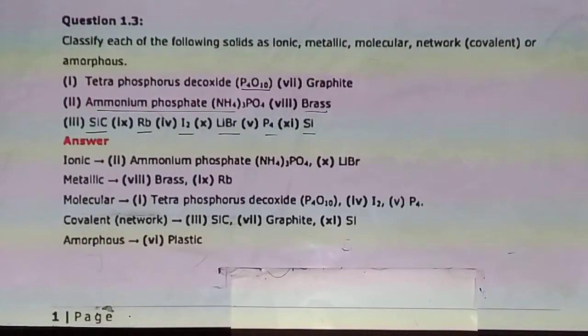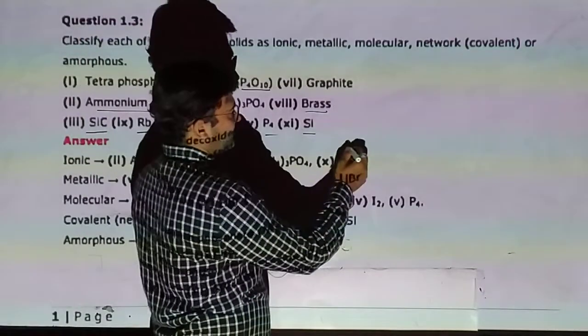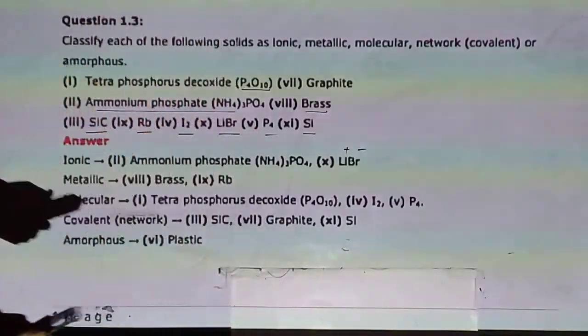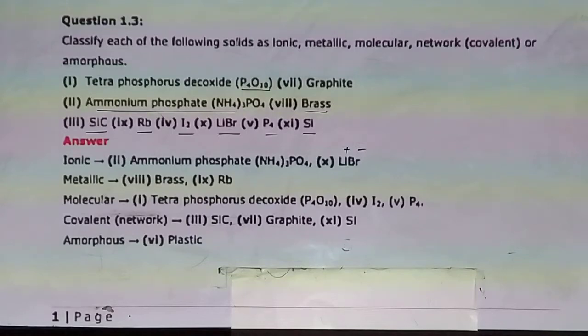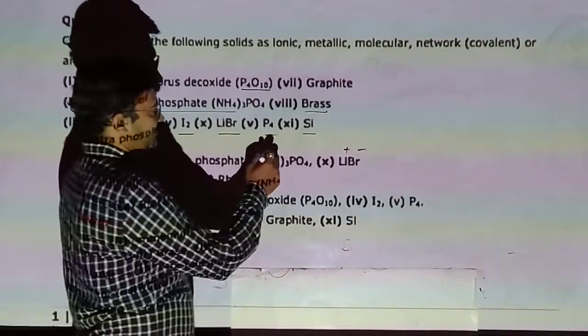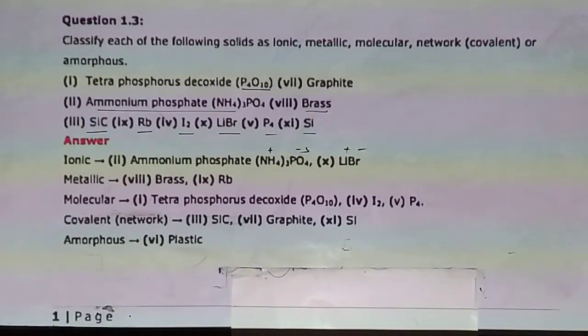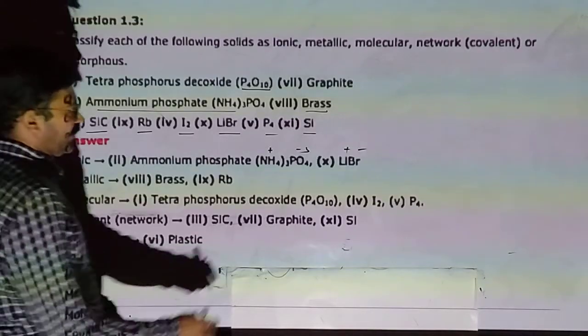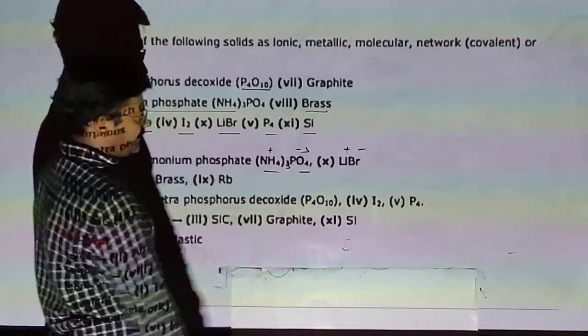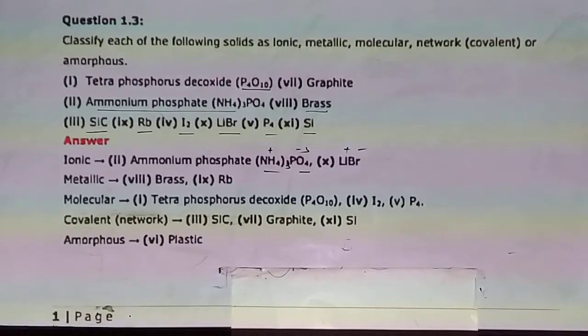Now you can see in lithium bromide, Li+ and Br- are present in the compound. So there should be an ionic bond between the ions, so it is an ionic compound. Same in ammonium phosphate, NH4+ and PO4 3-. The constituent particles possess an ionic bond between ions, so it should be an ionic compound.